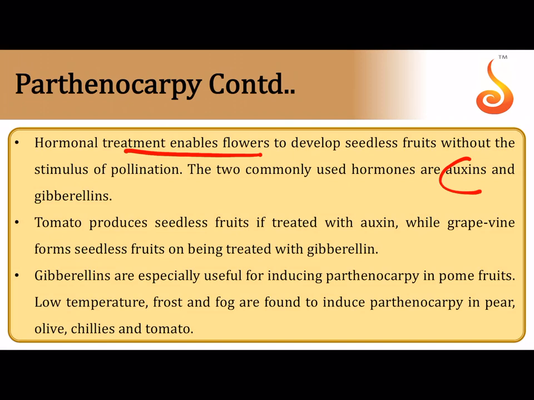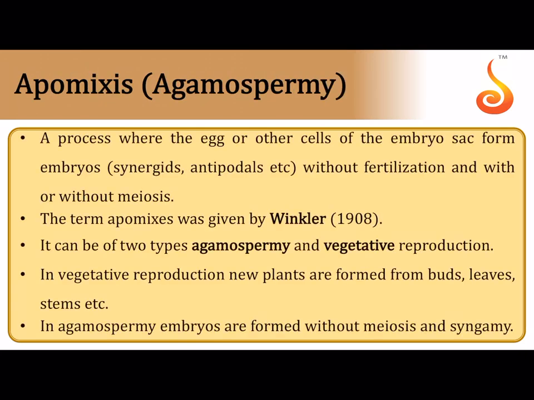Hormonal treatment, sometimes by treating with auxins and gibberellin, can also induce it. For example, auxins can induce the development of tomato without any seeds, that is parthenocarpy in the case of tomato. Remember, parthenocarpy means only the fruit is developing, and seed is not there because fertilization maybe did not happen. So development of a fruit without fertilization is called parthenocarpy.